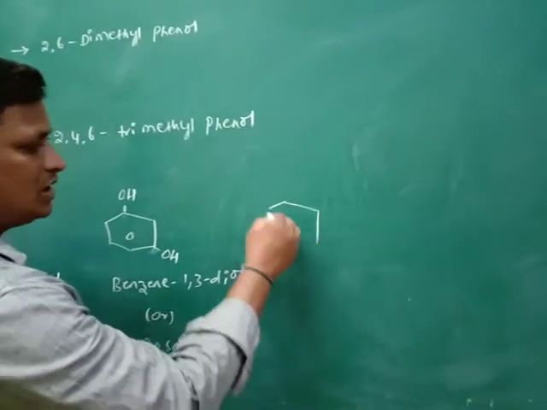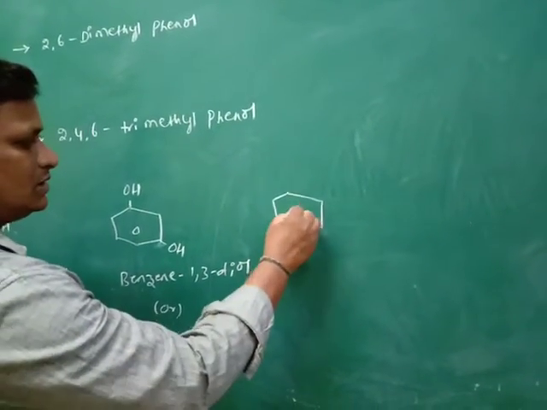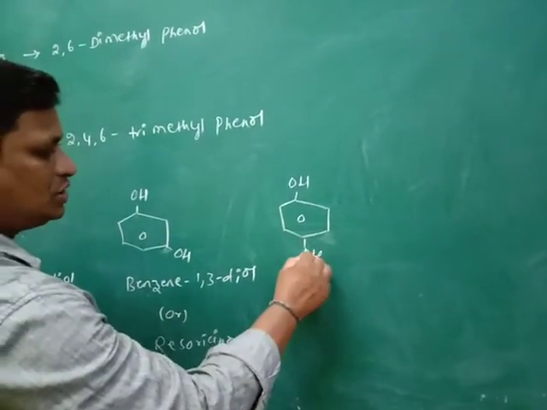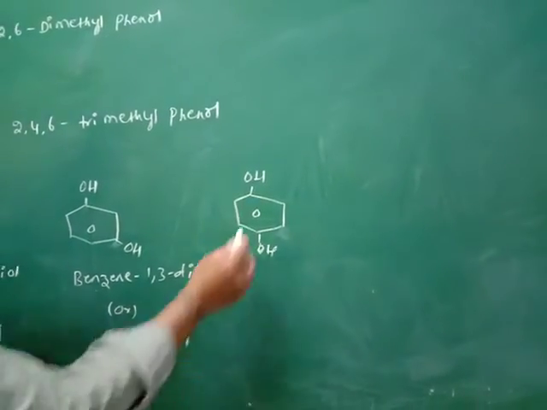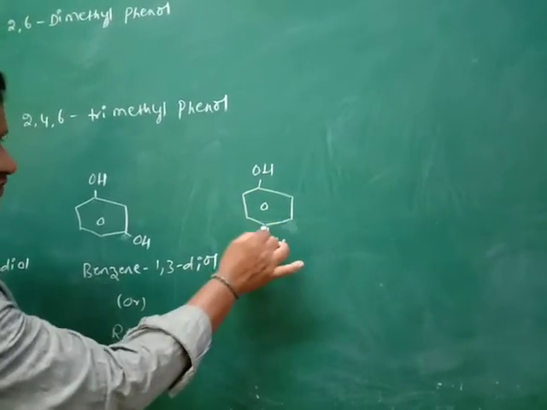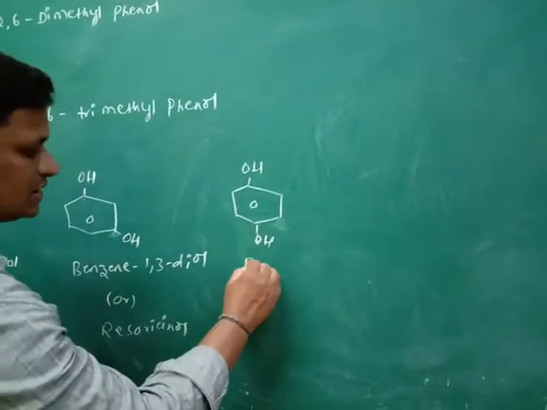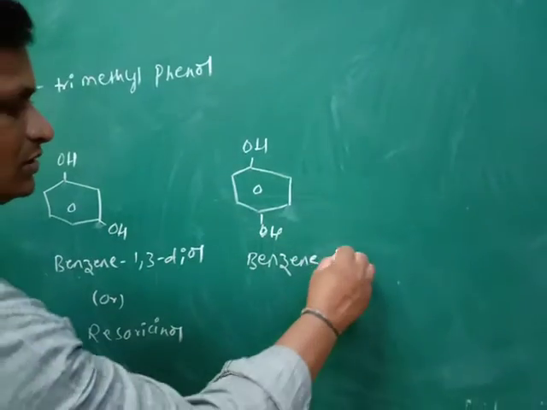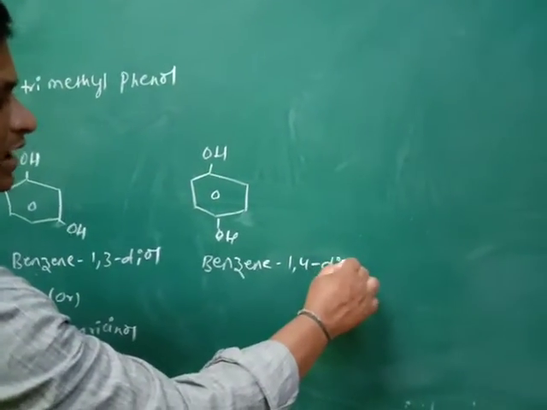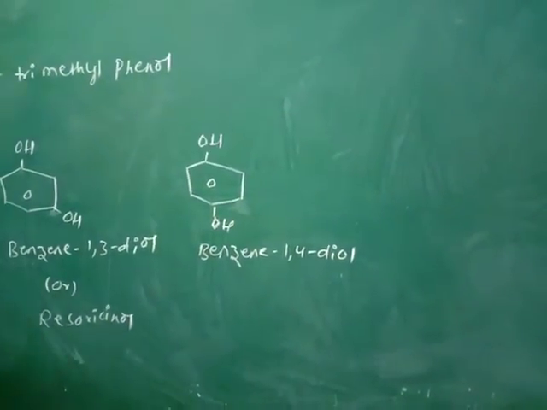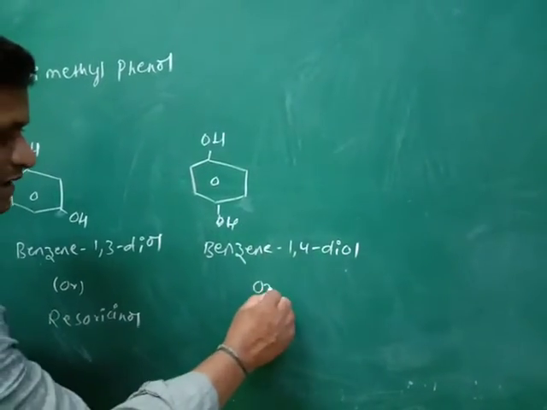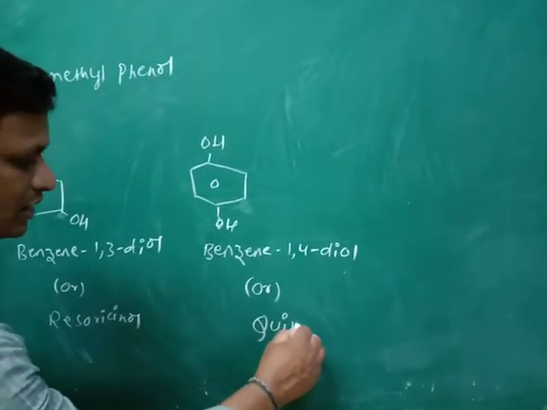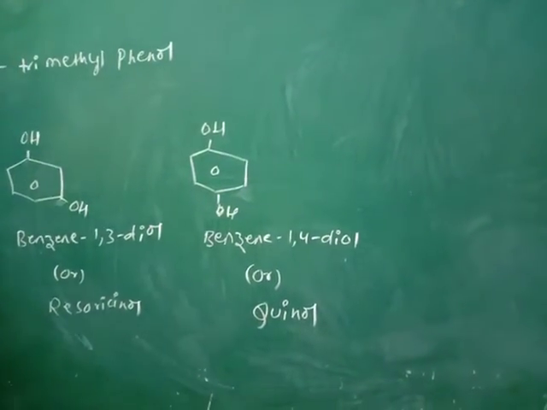So then the next compound is benzene with an OH group and another OH group. The positions of the carbons are first carbon, second carbon, third carbon, fourth carbon. So its name is benzene 1,4 diol. Its common name is quinol.